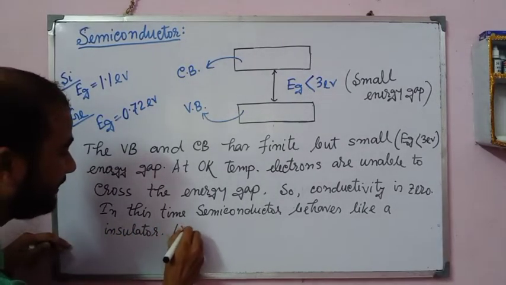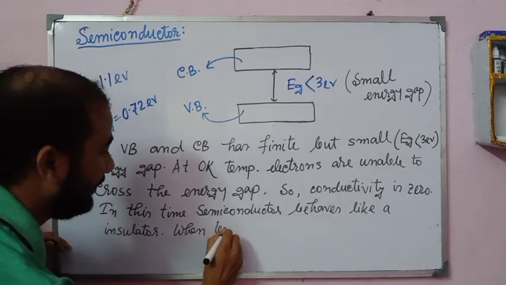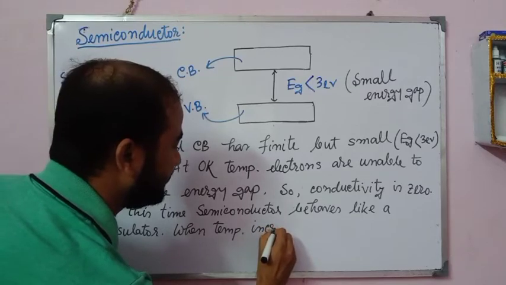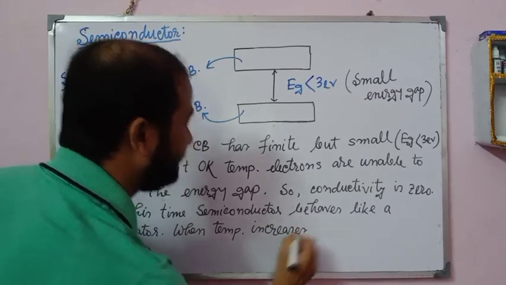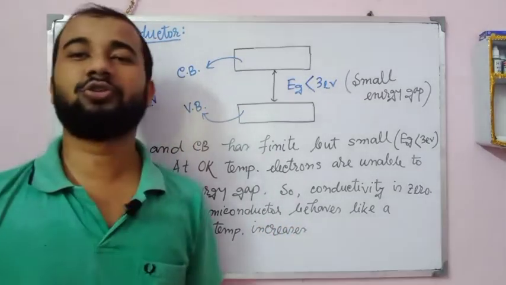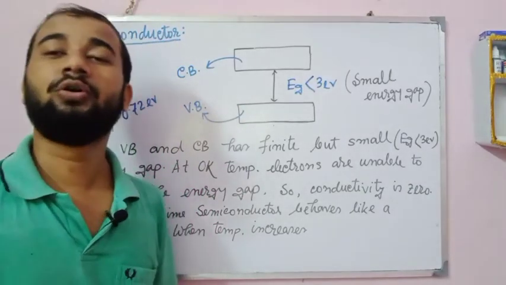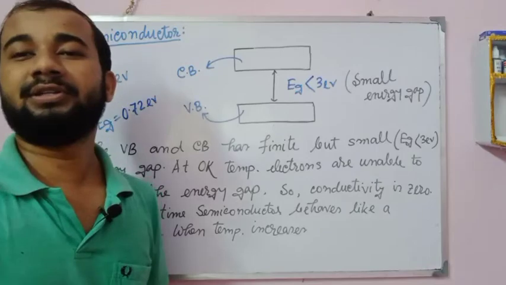When temperature increases, electrons start going from the valence band to the conduction band. So conductivity starts.